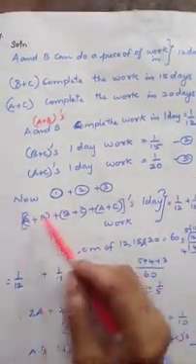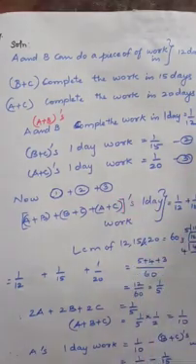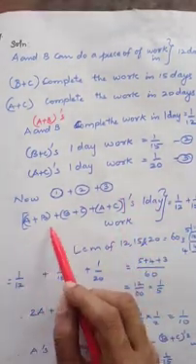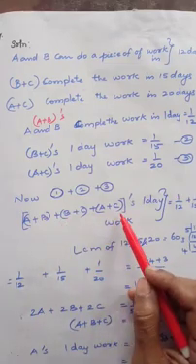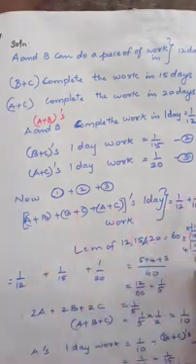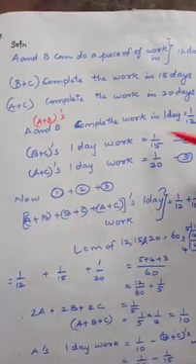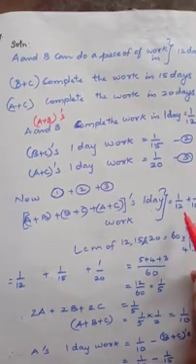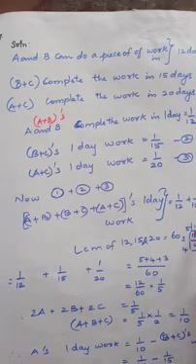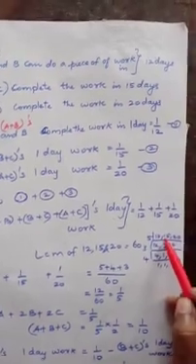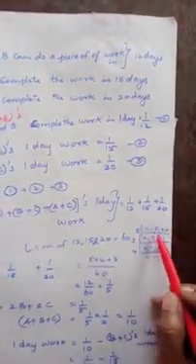Now you have to add 1 plus 2 plus 3. A plus B, B plus C and A plus C's 1 day work is equal to 1 by 12 plus 1 by 15 plus 1 by 20. Now you have to find the LCM for all of these. The LCM of 12, 15, 20.